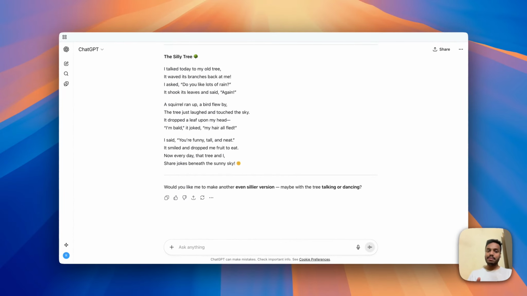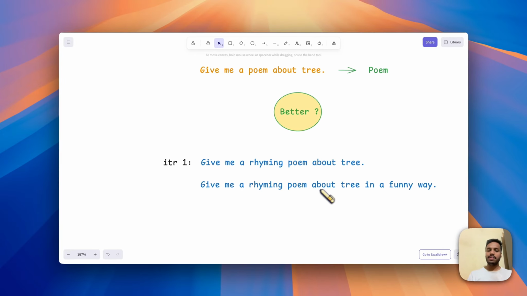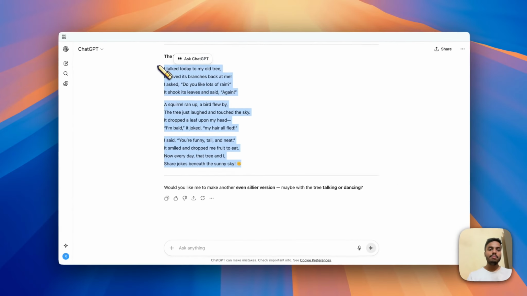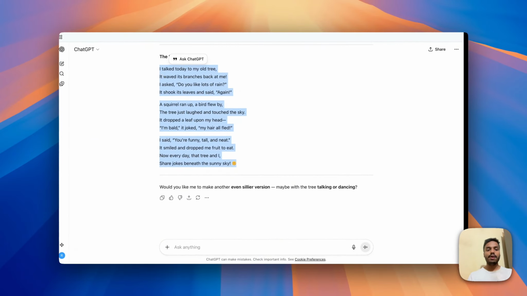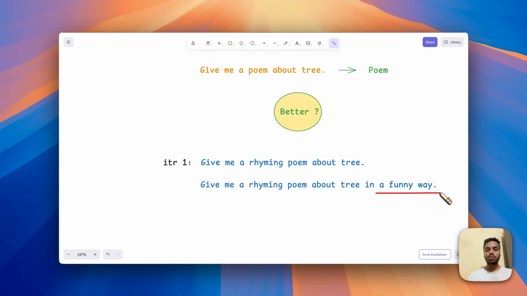Of course, we can make it even funnier. We just need to modify the prompt. If we don't want it in a funny way, we can change it to a poetic way or a sad way. We can get the poem in whatever tone we require just by adding a tone to the prompt. Let's call this prompt iteration 2.